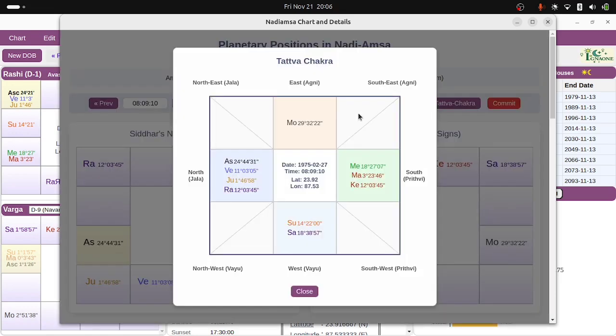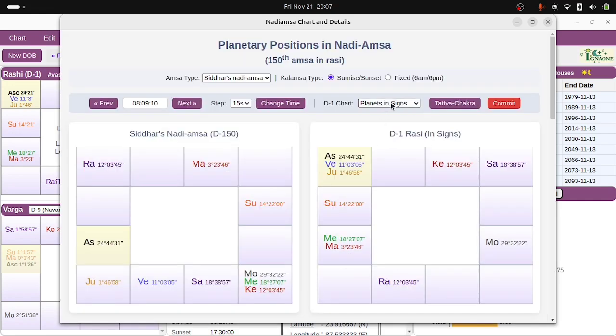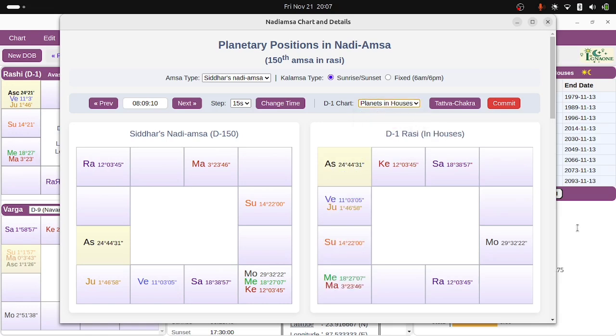Tattva chakra is as per the direction and the tattva, because tattva and directions are linked, so you have the directions here. Okay. And the planets are arranged here as per the rashi. All right. Now, by default, this D1 chart is showing the signs, but it's not a bhava chart. So if you want to see planets in houses, where the house starts at the ascendant degree in every sign, so equal sign, equal house. See, it changed here. All right, nothing changed here, but changed here.